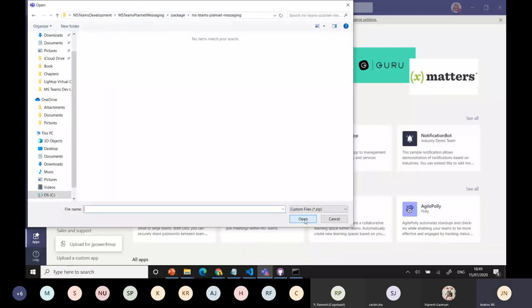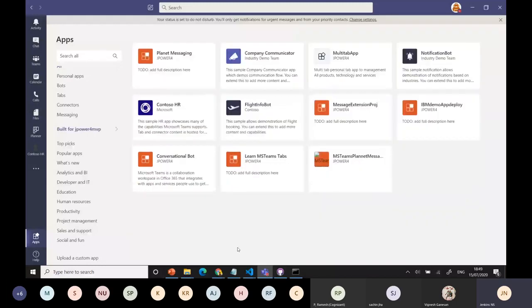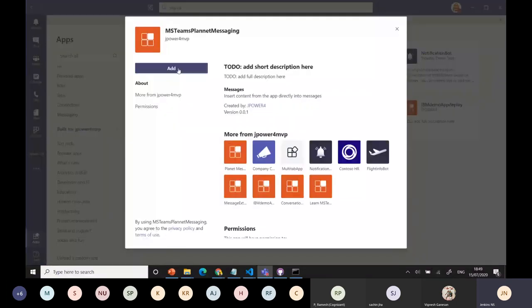What happened? Sorry. Yeah, it's installing the app. You can see it at the top, right? It's installing. Now it's installed. You can see the MS Teams Planet messaging app, right? This is now just installed. Just click, and you can add that directly to your application, wherever you want. You can see the testing part. Just testing now. Enable preview.